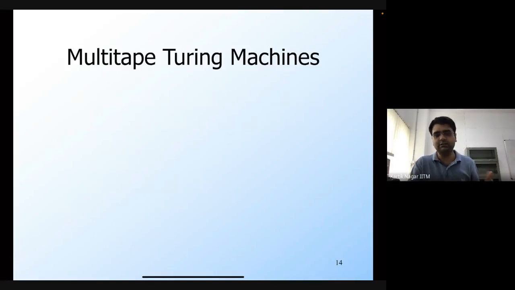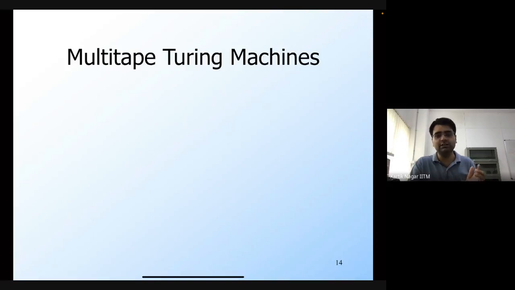We have earlier seen Turing machines with multiple tracks. There is a difference between multiple tracks and multiple tapes. In a multi-track Turing machine, it's true that you have multiple tracks where you can store different symbols, but there is only one read head, and you have to move along these multiple tracks in a synchronized manner.